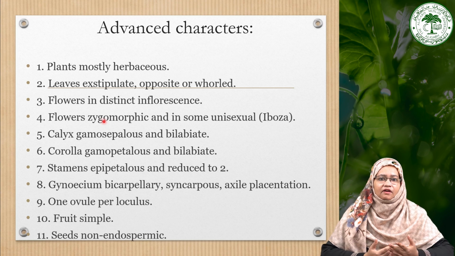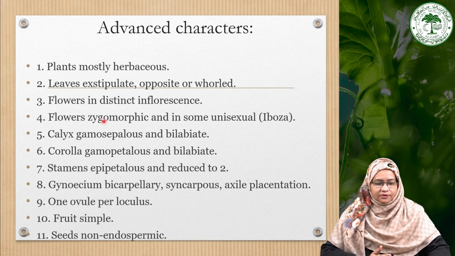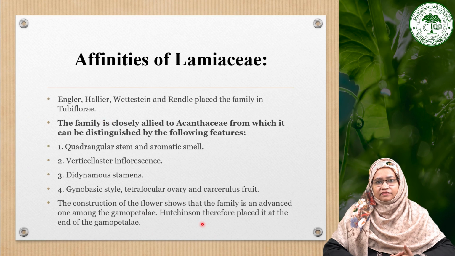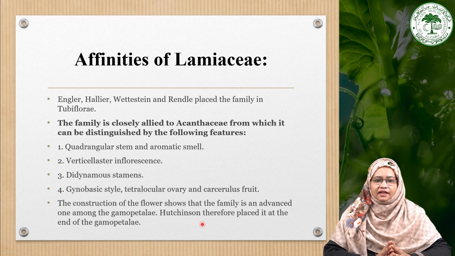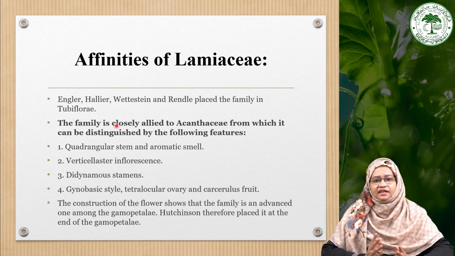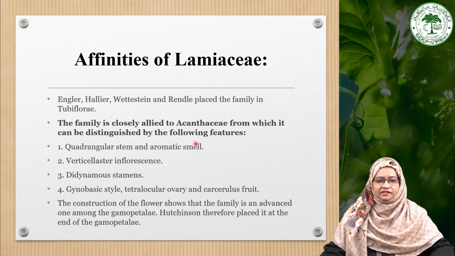So you can see there is quite a long list of advanced characteristics present in this family, and due to this the family has an advanced position. Hutchinson therefore placed this family at the end of the Gamopetalae. And earlier we have studied the Acanthaceae family, and you can see many similar characteristics are present in both Acanthaceae as well as the Lamiaceae family. These two families are differentiated on the basis that the Acanthaceae family does not have a quadrangular stem.